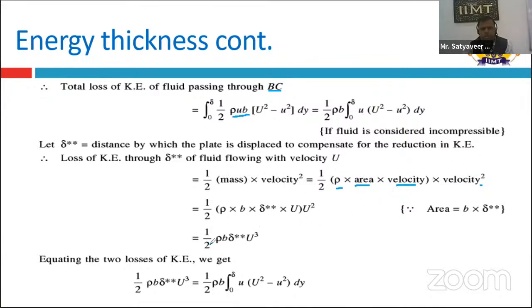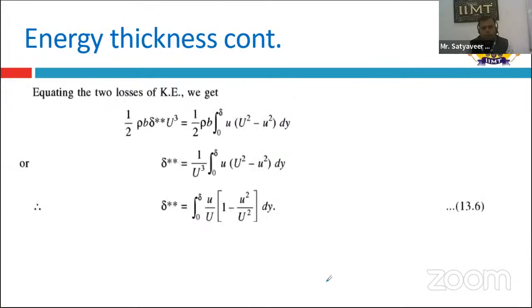The final formula is half rho U b delta double star into U cube, where delta double star is the energy thickness and the area is b into dy, with dy taken as delta double star. Then we equate the two losses of kinetic energy, and by equating both equations we can easily get the energy thickness equation.